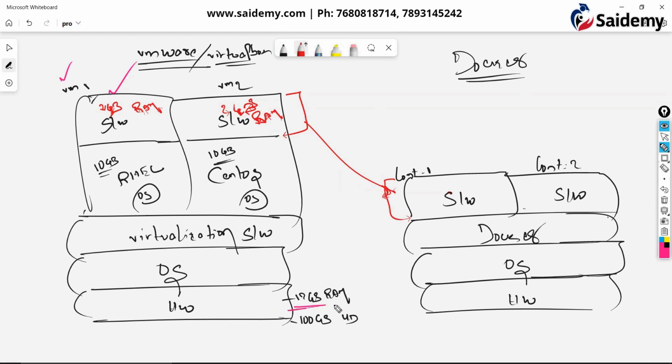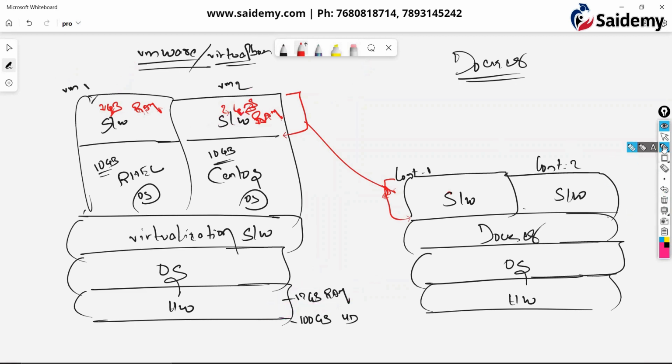My base laptop is having only 12 GB. That means how many virtual machines can I create? Max 6. Because each one is consuming 2 GB. So 6 into 2, 12. Done. So max 6 only. In order to increase virtual machines, I have to increase this RAM. That means I need to spend money. Correct or not? To buy RAM, that is costly, right? You need to buy. So pre-allocation of RAM is there.